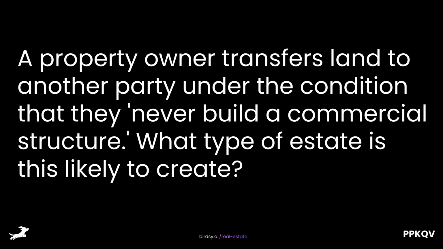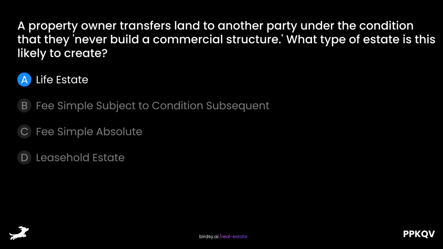A property owner transfers land to another party under the condition that they never build a commercial structure. What type of estate is this likely to create? Is it A, life estate, B, fee simple subject to condition subsequent, C, fee simple absolute, or D, leasehold estate? The answer is B, fee simple subject to condition subsequent.